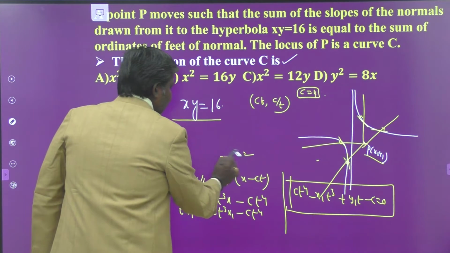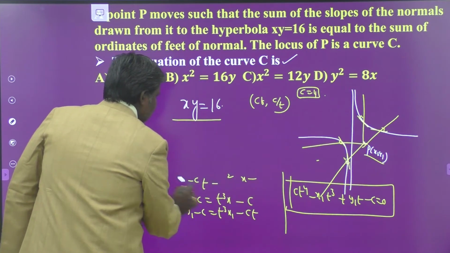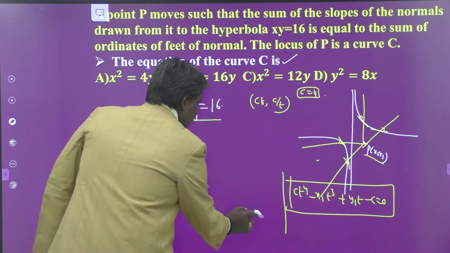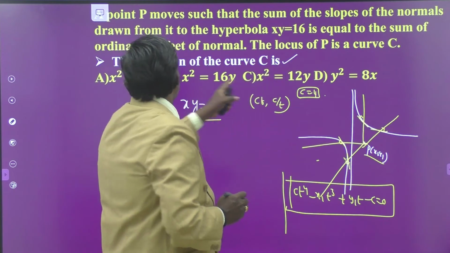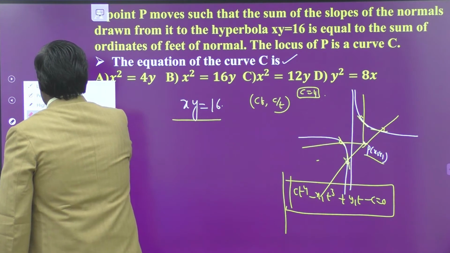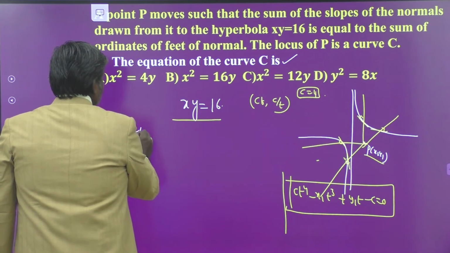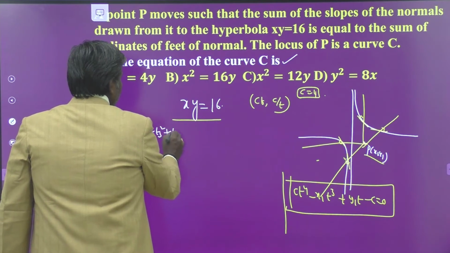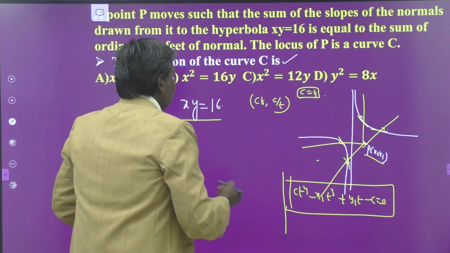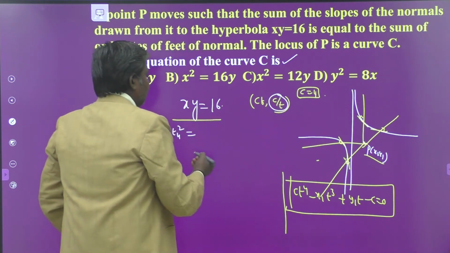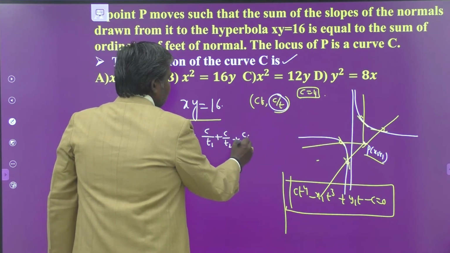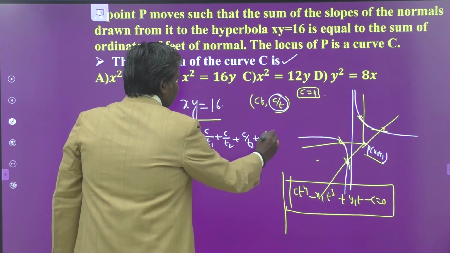So, what is the given condition, my dears? The given condition is that the sum of the slopes of normals is equal to the sum of the ordinates. So, the sum of the slopes of normals means t1 square plus t2 square plus t3 square plus t4 square is equal to the sum of the ordinates of the feet of the normals. What is the ordinate of the form? c by t. That means c by t1 plus c by t2 plus c by t3 plus c by t4.